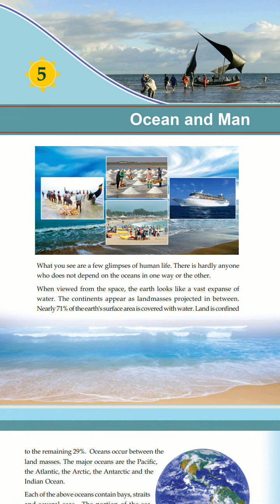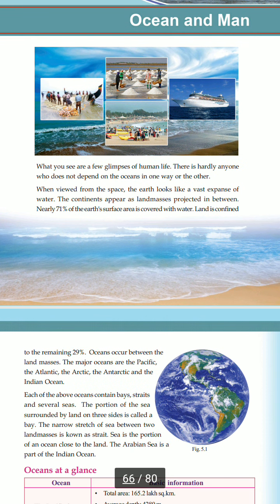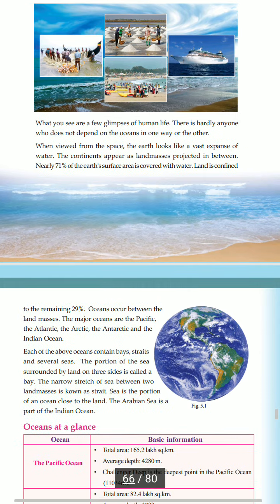When viewed from space, what can we see? We can see that the majority of the Earth is covered with water, a vast expanse of water. Only a few glimpses of landmass are seen in between. Nearly 71% of the Earth's surface is covered with water, so land is confined to the remaining 29%. Out of this 100%, 71% is water and the remaining 29% is only land area.